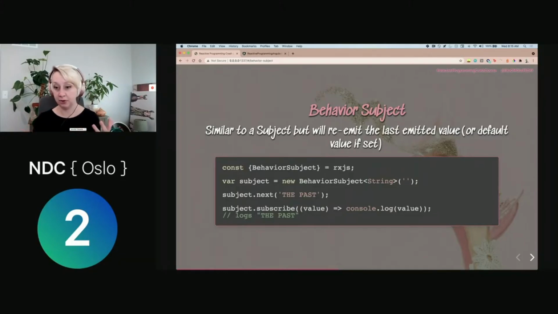Let's say we have a loading state. We haven't really done anything yet, but we want to have that state have like a default definition. A behavior subject is a really good example of how we can do that, where it'll have an initial value, or if we subscribe to it after the fact, we can pull the last value it had instead of having to wait for the new one. So it's something very good to be aware of, very powerful to use in different situations that we might run into.